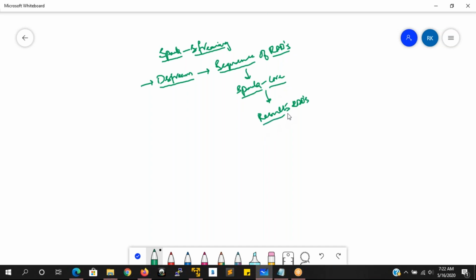Okay. So here, in order to work with streaming, we have to start the streaming context. Just like we have Spark context and Spark session available, in the same way we have to start the streaming context. When the streaming context is started, only then is it going to listen to the server which we specify in the streaming context. To that server, the streaming context will listen and get the data in the form of DStreams.